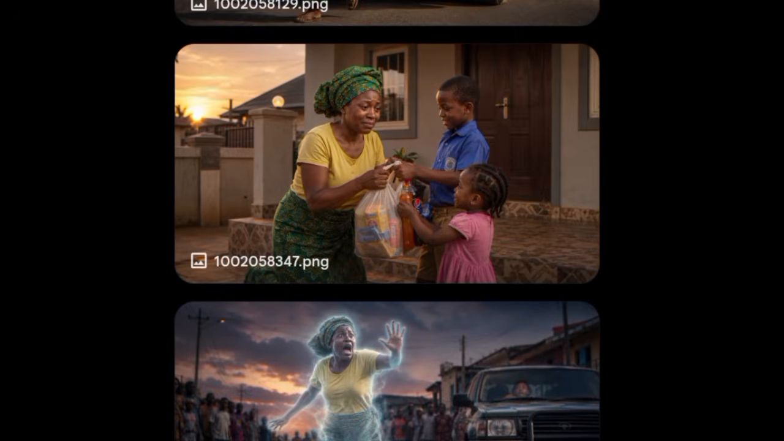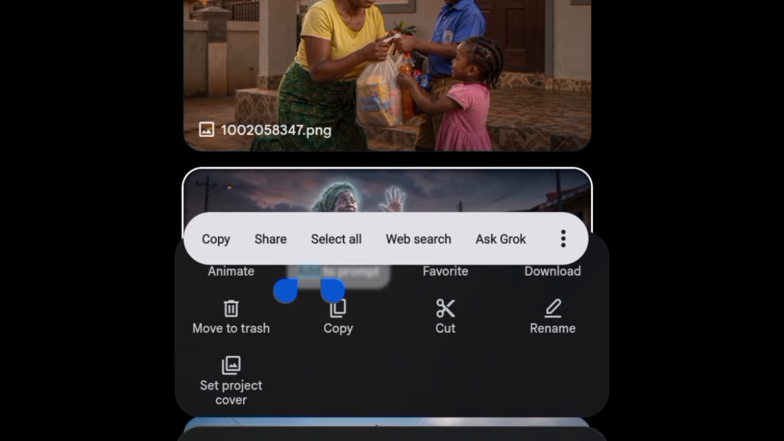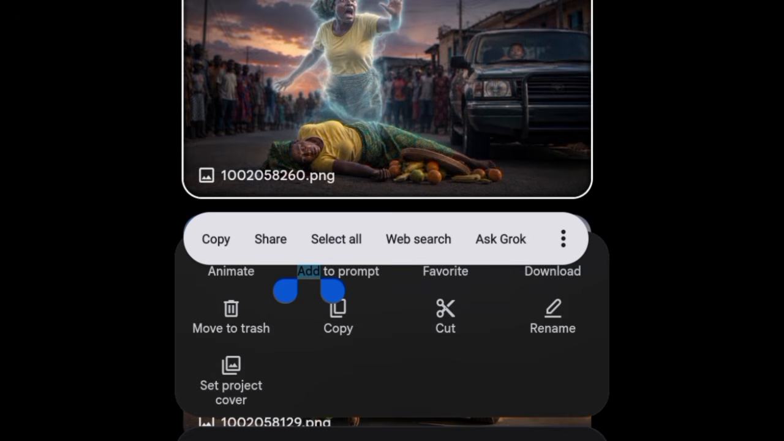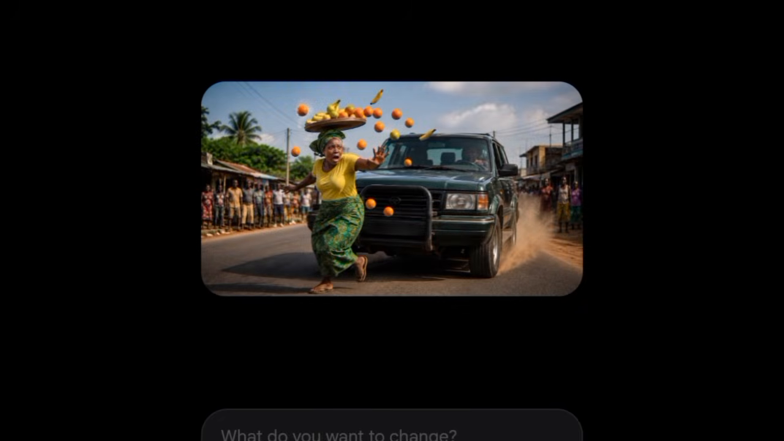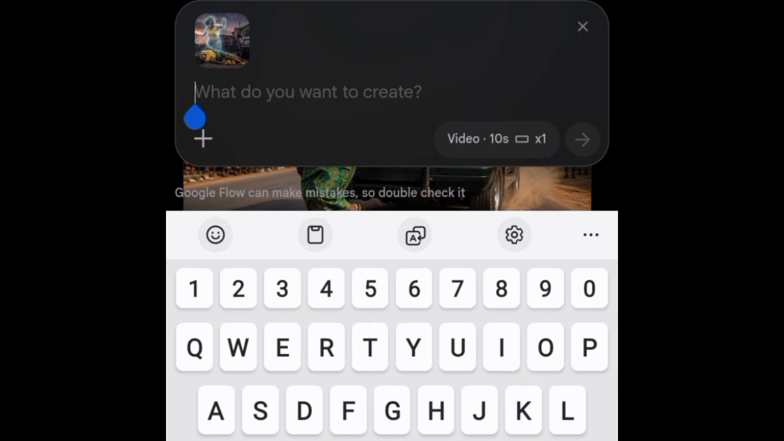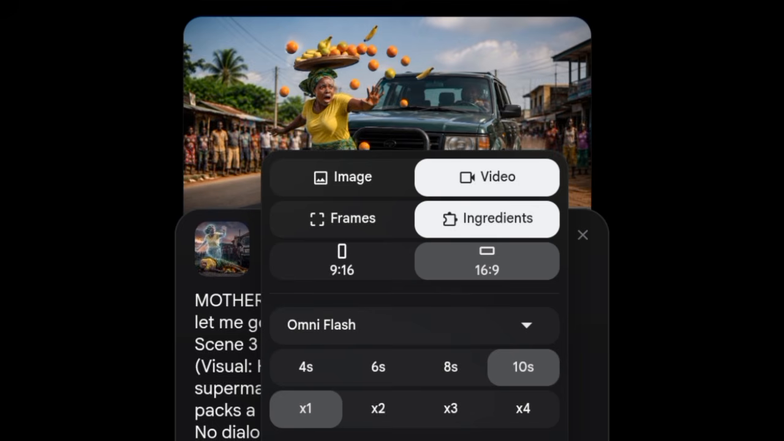Okay, I'm back to Flow AI. I've copied scene 2. So I'm going to click on the image. This is the second reference image that we are going to use, this one here. So I'm going to long press and double tap add to prompt for it to be added to prompt. Then I'm going to paste in the prompt. Keep in mind, this is the process that you can use to have a consistent character in your video.